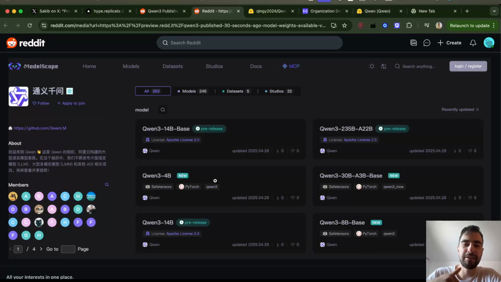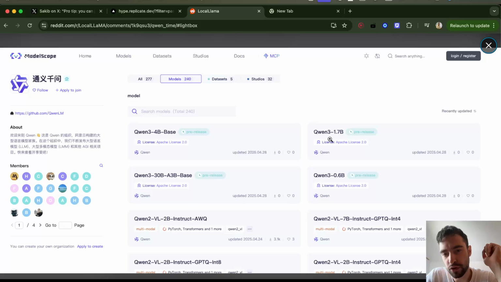So it looks like we have 0.6B, 4B, 14B, 8B, 30B, and 235B. And are there any more? I don't know. Maybe there are. Looks like there is also a 1.7 billion parameter model. So they have a lot of models, and Alibaba is known to release a lot of models.